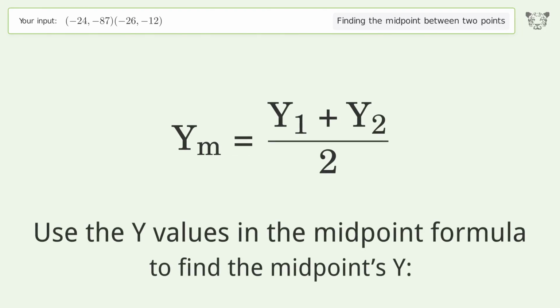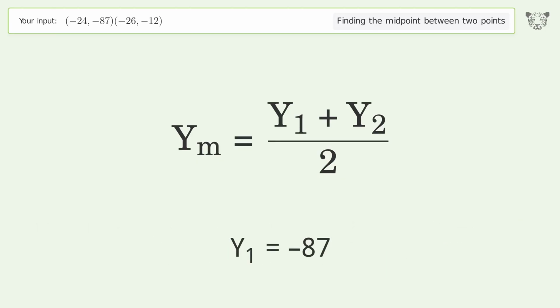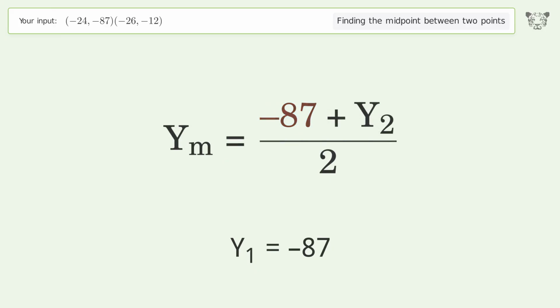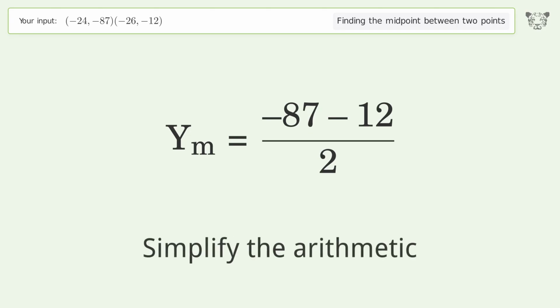Use the y values in the midpoint formula to find the midpoints y. y1 equals -87. y2 equals -12. Simplify the arithmetic.